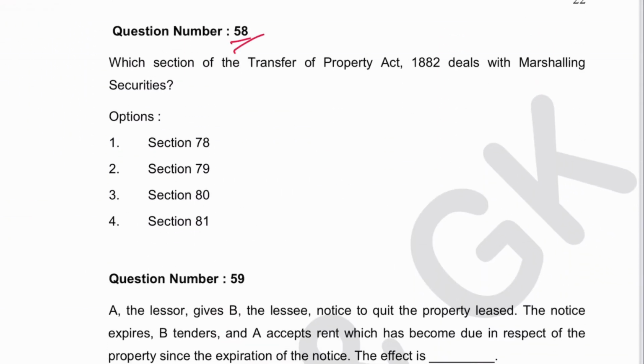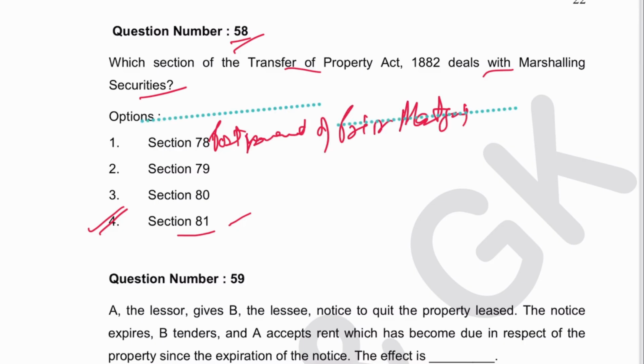Next is 58. Which section of TPA deals with marshalling securities? I just informed you, है ना? That is section 81. 4 is the answer. Section 78 is postponement of prior mortgage. 79 is mortgage to secure maximum amount. It is deleted. Alright.